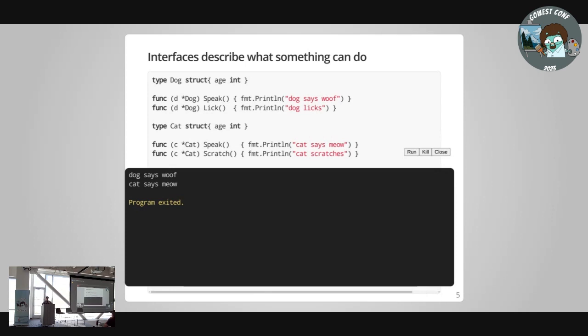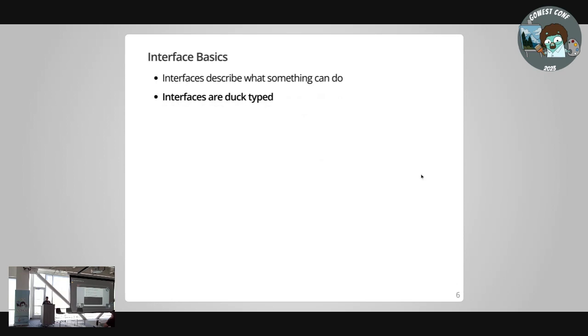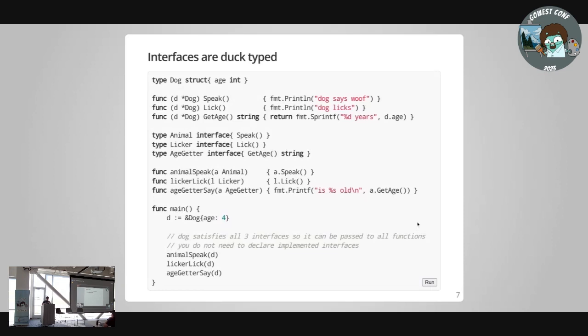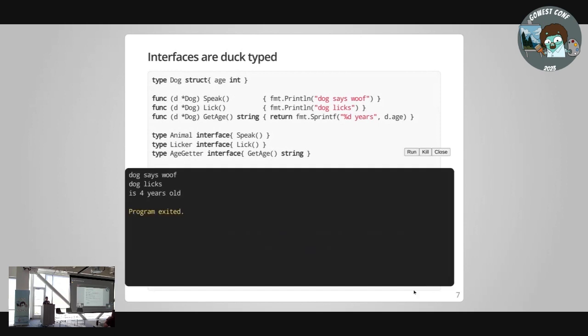I really stress this because you do not have to declare what you implement. Duck typing is sort of uber magic, and I don't know why anybody would want anything else. Some job a while back, I'm still bitter. So, interfaces are duck typed, you do not have to declare. If I have a bunch of different interfaces, animal, licker, age getter, and I have functions that take those three kinds of things, my dog struct does not have to declare that it's three kinds of things. It just is because it is. It can do the things, so it is those things. So I can pass it without any sort of declaration.